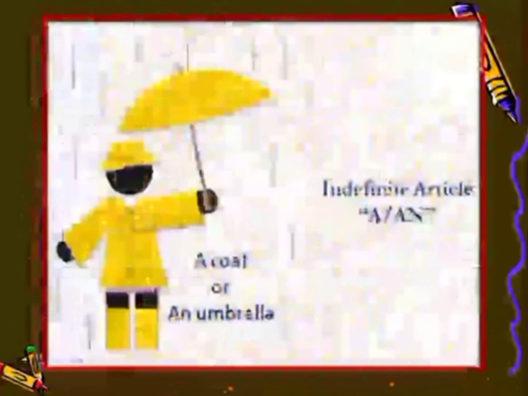So we can understand that indefinite articles are a or an, and here the example is given very nicely: a coat or an umbrella. Right? I hope you all must have understood about indefinite articles.